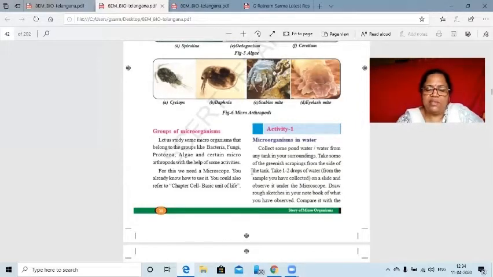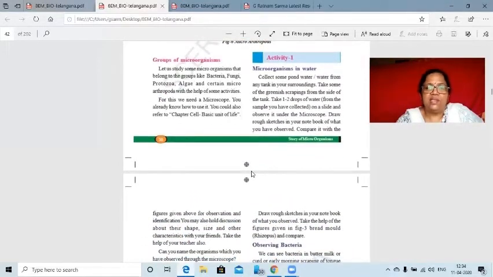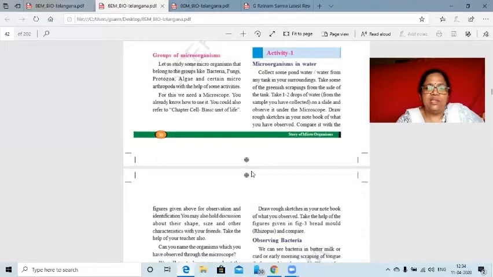In fact, these activities are to be done by children so that they'll enjoy science. At the same time, they learn science through activities. So the first activity here is mentioning that you have to collect some water from a pond, and at the same time, the green scrapping from the pond sides of the tank.